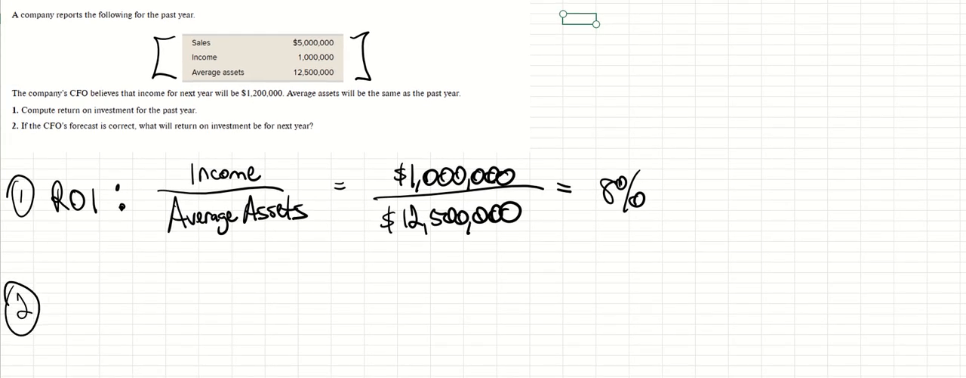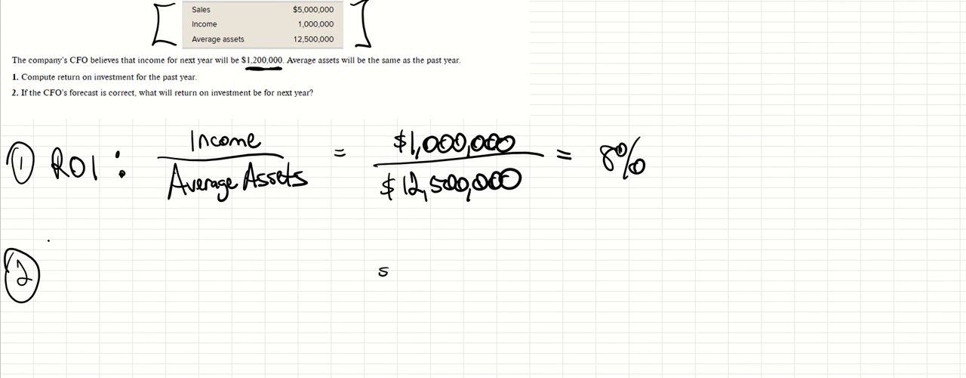Okay, number two. This is telling us that if the CFO's forecast is correct, so forecast meaning that if the income is $1.2 million for the next year, what is going to be the return on investment for the next year? So using the same formula, we're going to take that net income, or income, of $1.2 million. So this is your projection here.